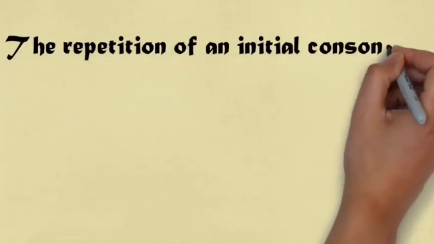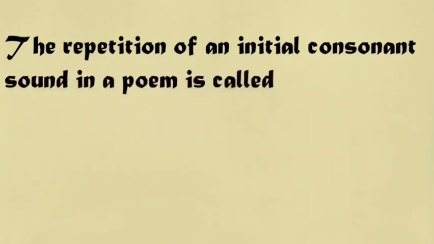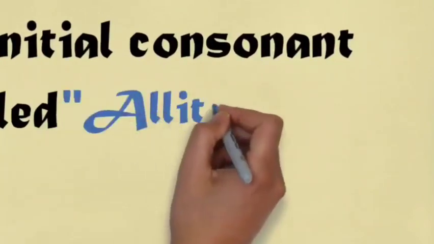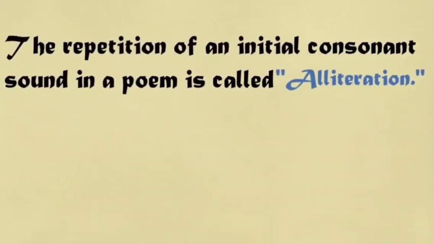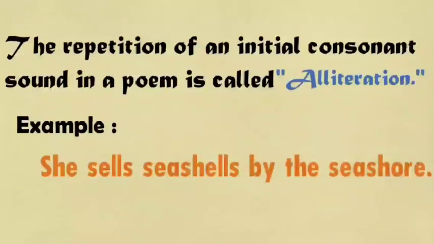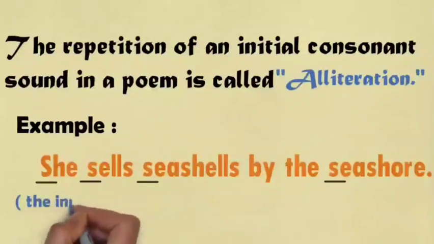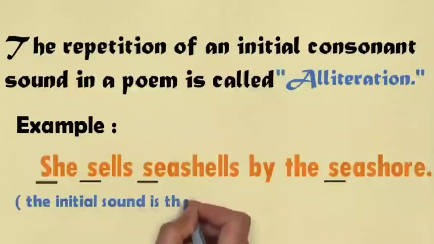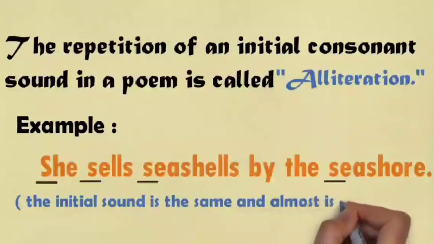Second, we are going to talk about alliteration. That is a very important figure of speech in poetry. It is the repetition of an initial consonant. Just like seashells by the seashore. Here you can see the repetition of the letter S, so it is going to be an alliteration. Just like, whose woods these are, I think I know. Whose woods? This is also an example of alliteration.